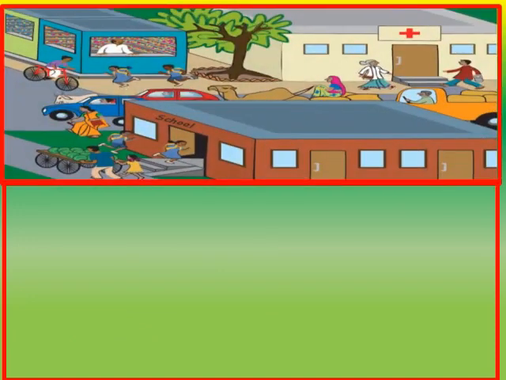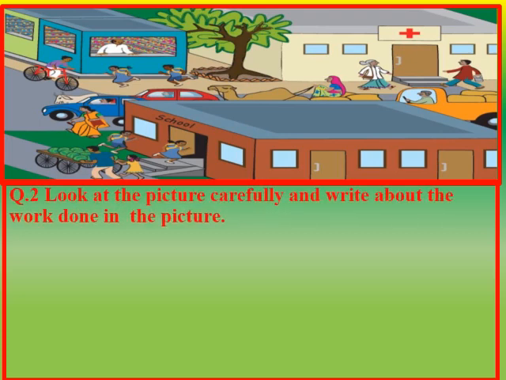Now children, let us have a look at another picture and then answer the following question. Question number 2. Look at the picture carefully and write about the work done in the picture. Children, here again we have to look at this picture carefully and then we have to write about the different types of work done in the picture.